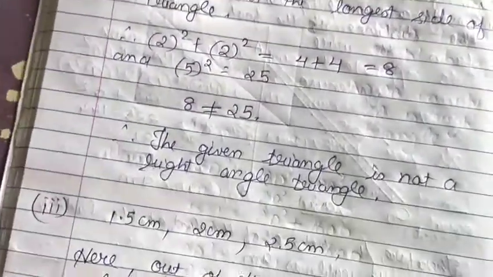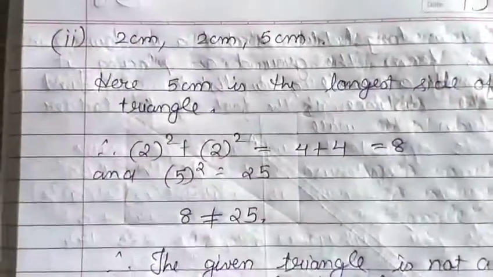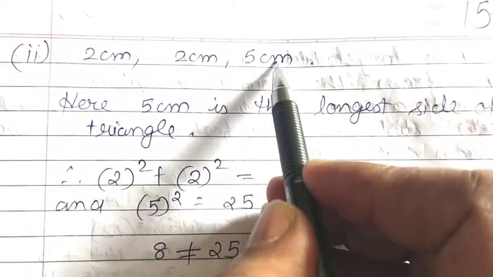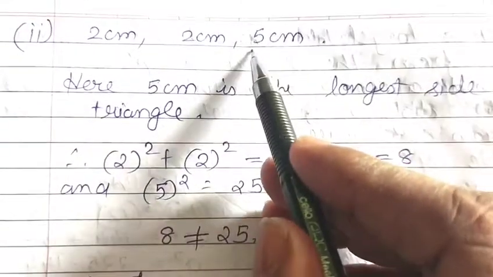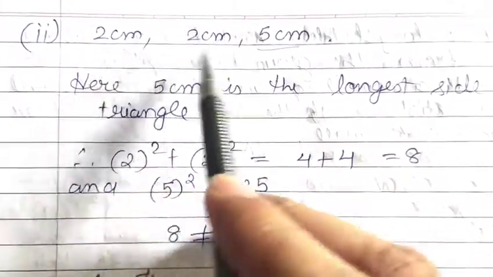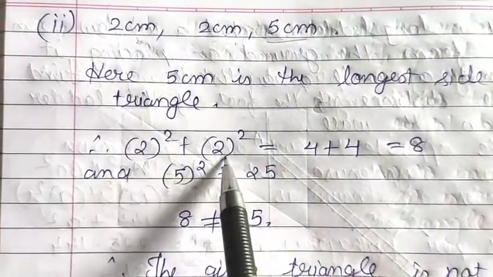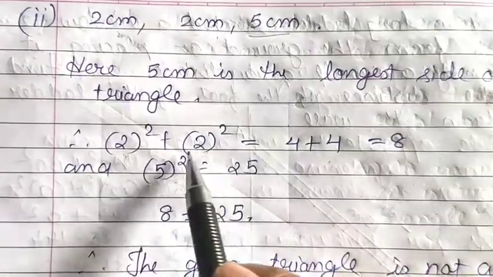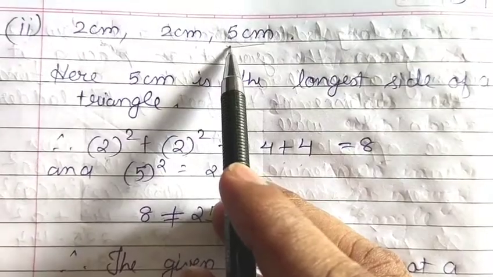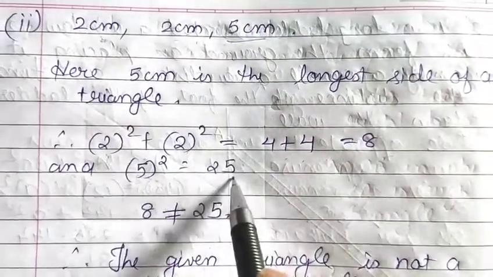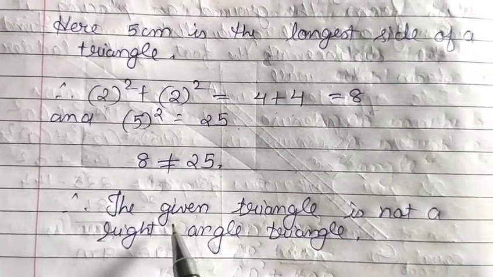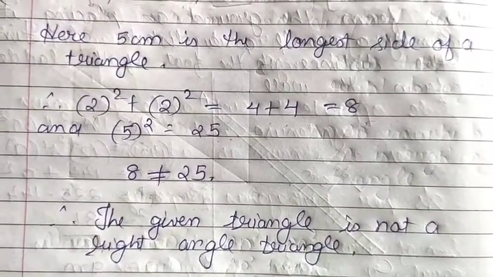Now dear student, here the lengths of the 3 sides are given: 2 centimeter, 2 centimeter, 5 centimeter. Now this one is the longest side. So we have to take the sum of the squares of the other 2 sides. The square of 2 centimeter plus the square of 2 centimeter: the square of 2 gives 4, the square of 2 gives 4, so 4 plus 4 is 8. Now check the square of the third side, that is the square of 5, which is 25. That means 8 and 25 are not equal. So we cannot construct a right angle triangle. We write down that the given triangle is not a right angled triangle.